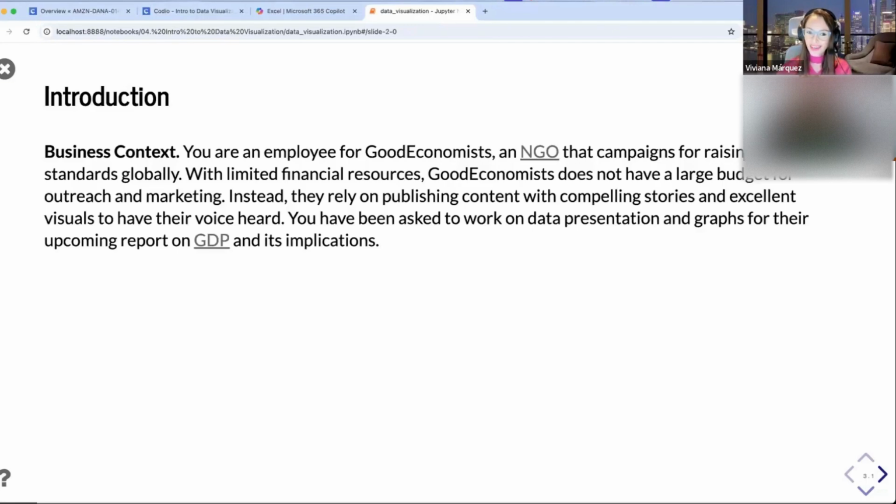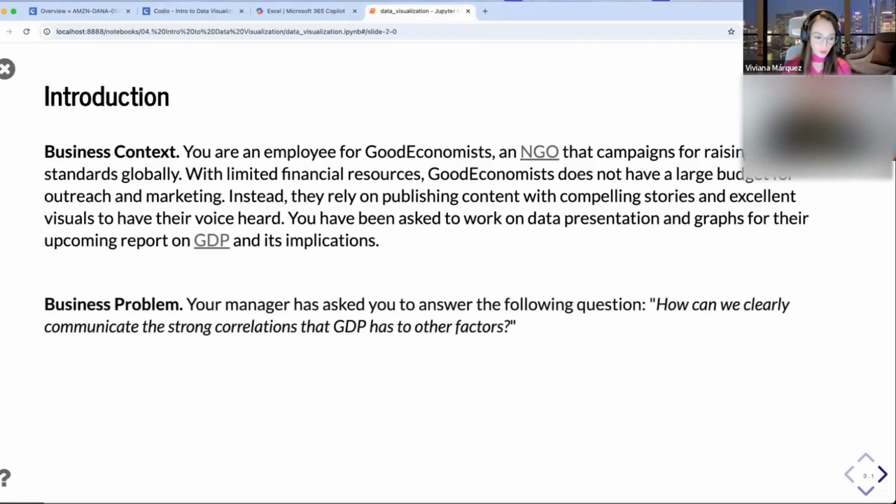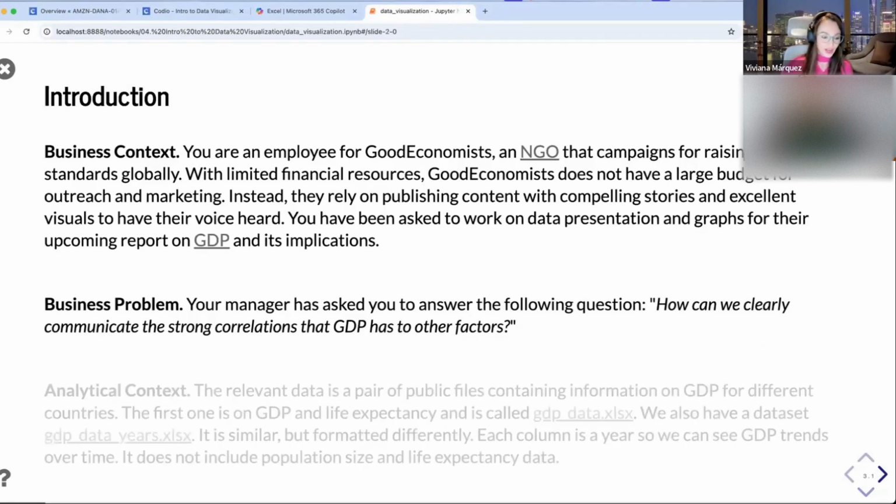So your work as a data analyst for this NGO is very important, because this is what is going to allow them to continue working on this campaign to raise living standards globally. So you, through your data visualizations, are contributing to this. So the exact business problem that we have today is to answer the question, how can we clearly communicate the relationship between GDP and other factors?